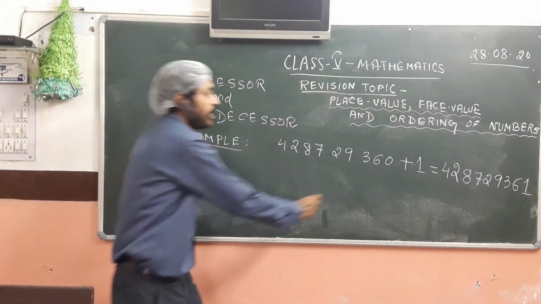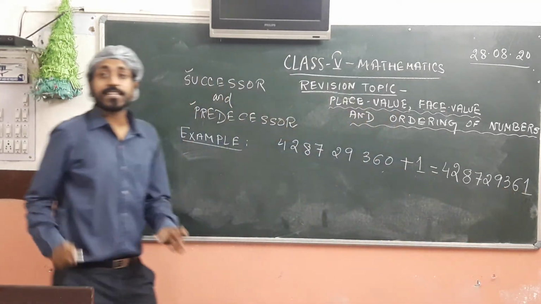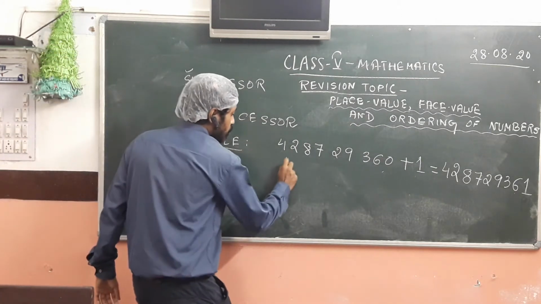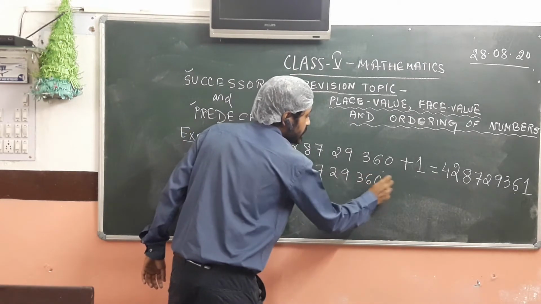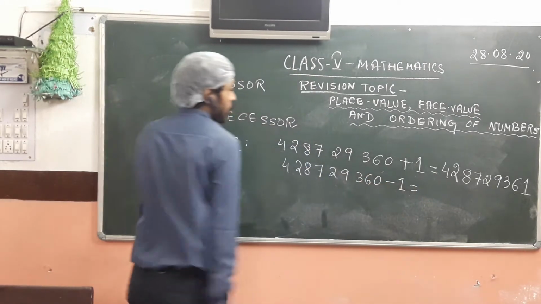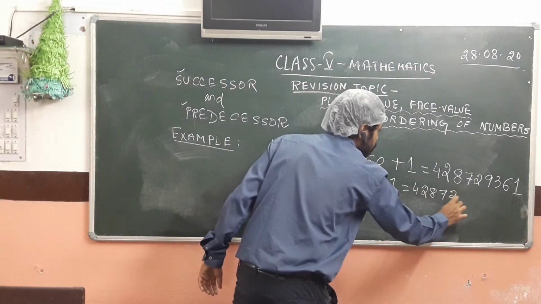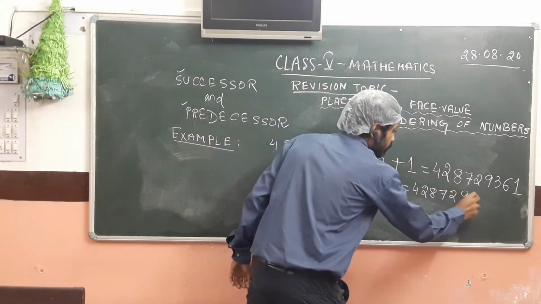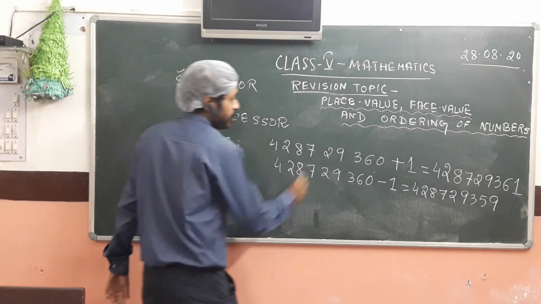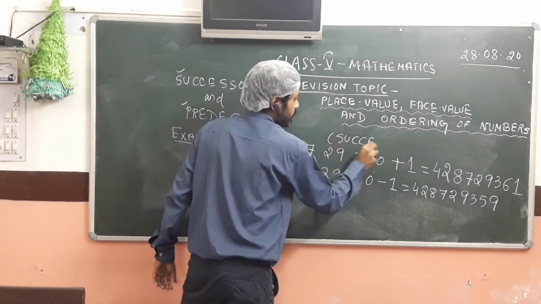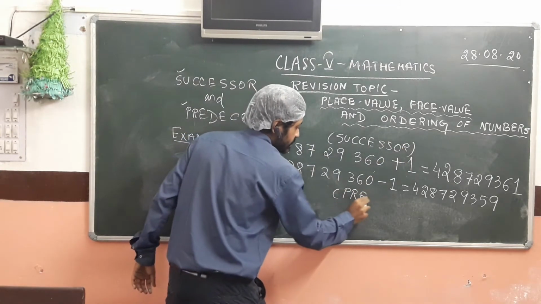Why? Because we are adding 1 to this number, so we are getting 361. This is the successor. What happens if you want to get the predecessor? We subtract 1. When we subtract 1, we get 428729359. This is the predecessor. So therefore, the upper number is the successor and the lower number is the predecessor.